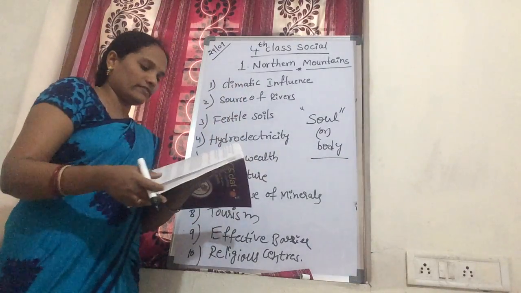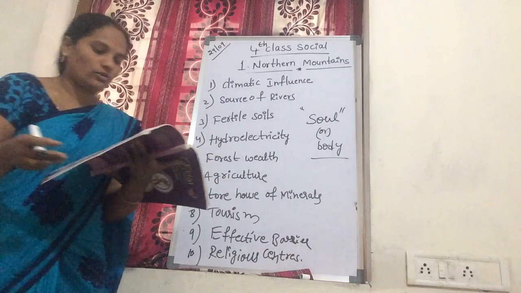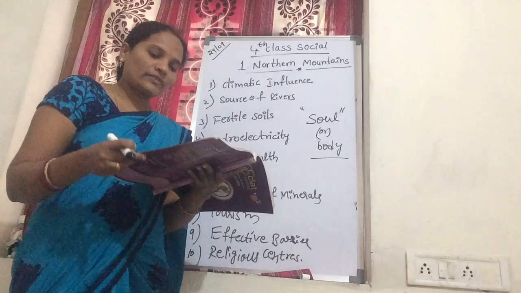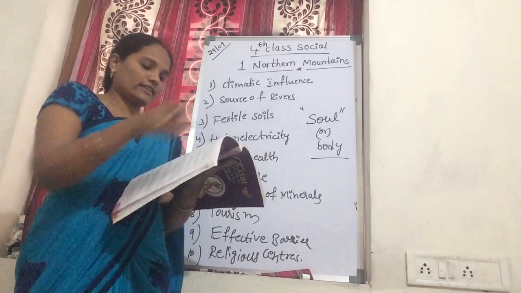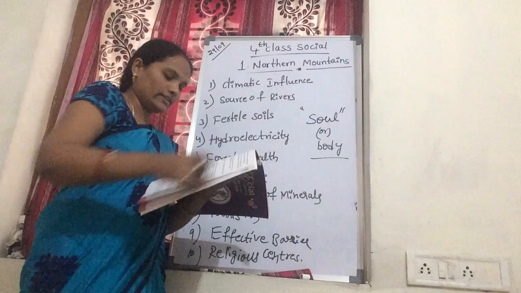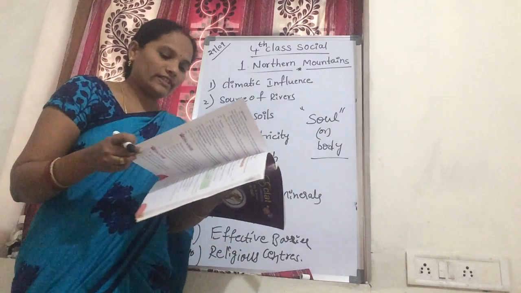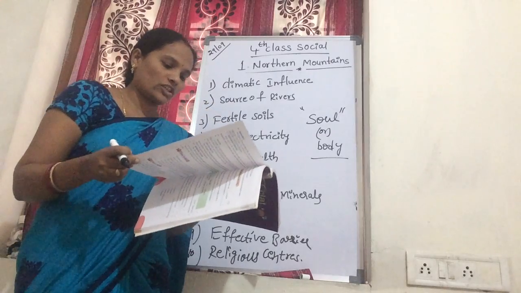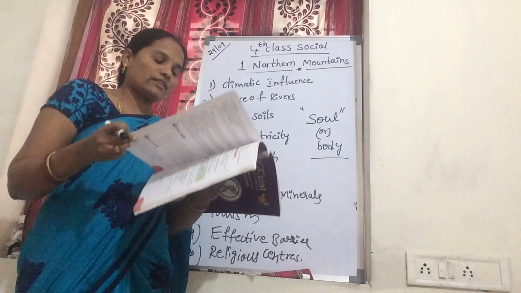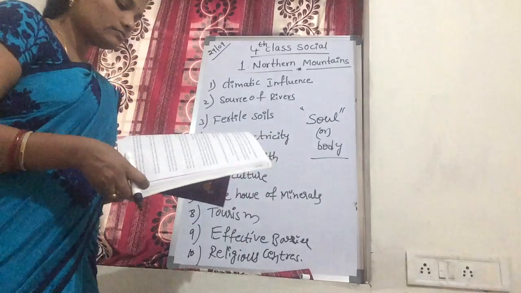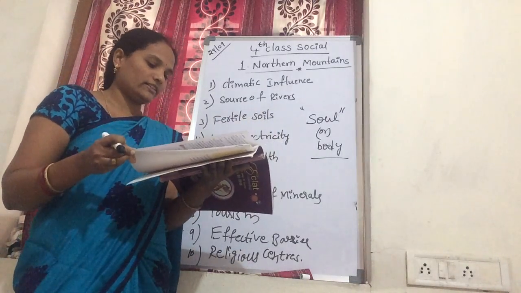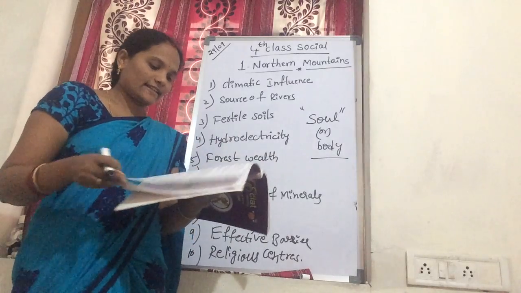Next, source of rivers. Enough rainfall and vast snowfields in these mountains are the source of perennial rivers. Next, fertile soils. In the course of their flow, the rivers and their tributaries bring with them large amounts of alluvium. When deposited, these sediments provide extremely fertile soil in the northern plains.